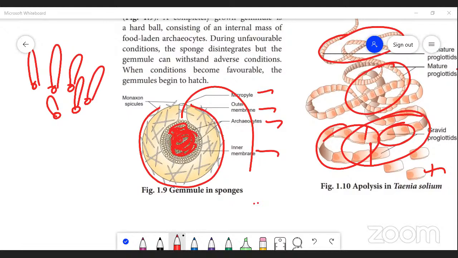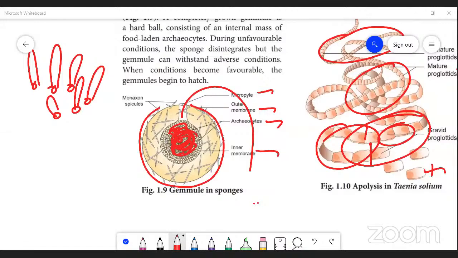Gemmulation is seen in which animal? Gemmulation. Give an example for endogenous budding. Sir, gemmulation. Endogenous budding example. Talk loudly. Sir, sponges. Another one, not exogenous budding. Exogenous budding example. Hydra.